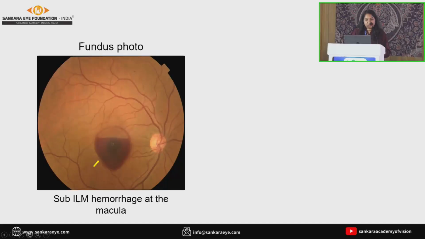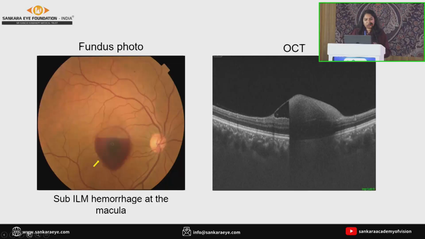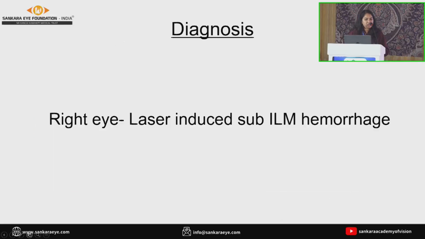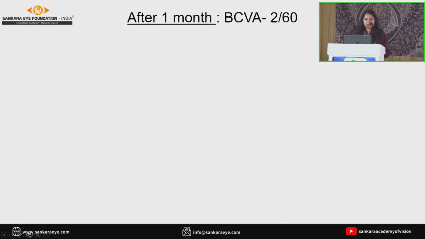Fundus examination revealed a well-demarcated boat-shaped hemorrhage depicting a subhyaloid hemorrhage, and a subilm hemorrhage component was also there at the macula, obscuring the underlying retinal vessels. The OCT revealed a lost foveal contour and a heterogeneous hyperreflectivity obscuring the underlying retinal architecture. So there was a subhyaloid and subilm hemorrhage. Diagnosis: laser-induced subilm hemorrhage.